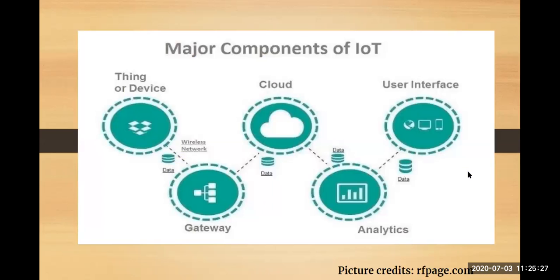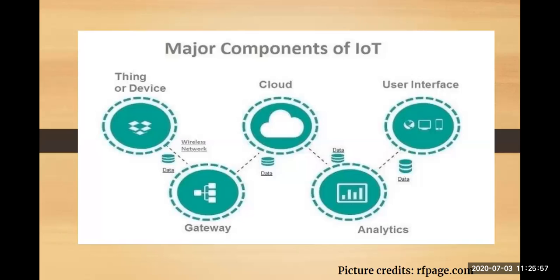Next, the major components of IoT. First is the thing or device. Things or devices are physical objects embedded with sensors, actuators, and controllers, which help you sense data from the environment. There are many types of sensors: pressure sensors, moisture sensors, humidity sensors, and RFID tags. These sensors take information from the environment.